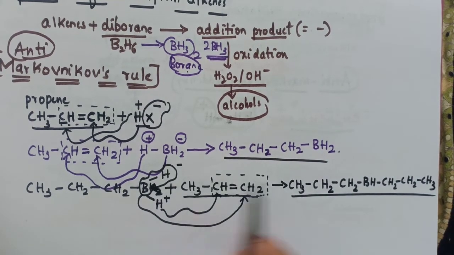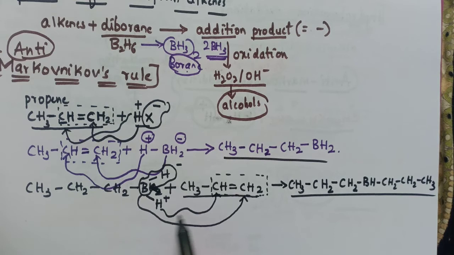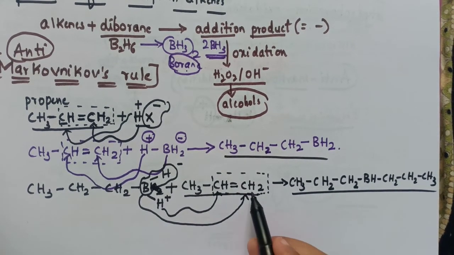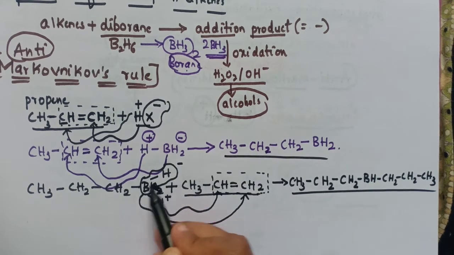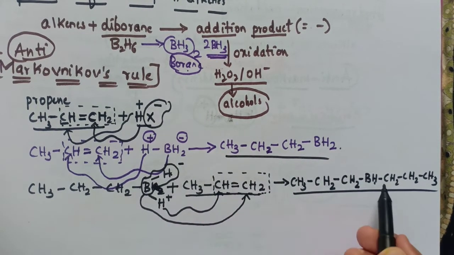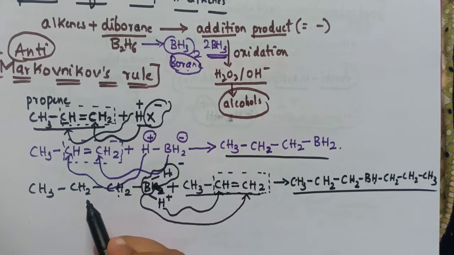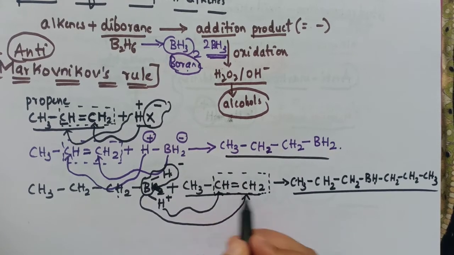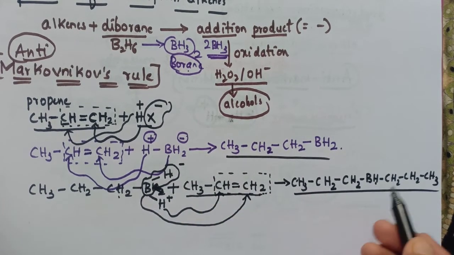Here is CH3 and this hydrogen with this CH will combine and form CH2, and here is a CH2 and here is a BH. Here is a BH and here is CH2, CH2, CH3, and here also the conversion of unsaturated compounds into saturated compounds is done now.